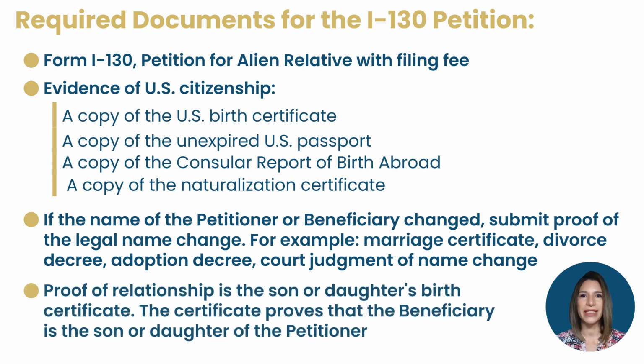Proof of relationship is the son or daughter's birth certificate. The certificate proves that the beneficiary is the son or daughter of the petitioner.